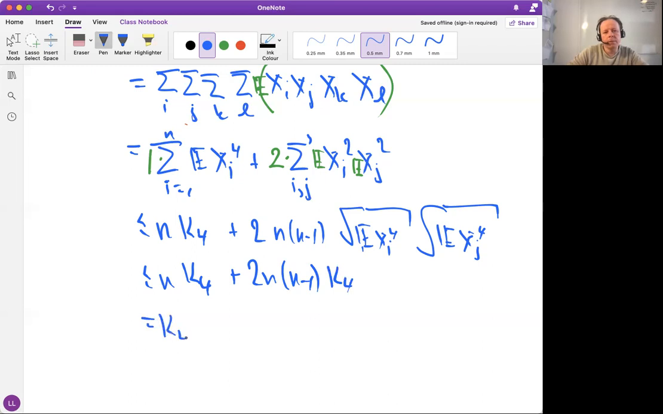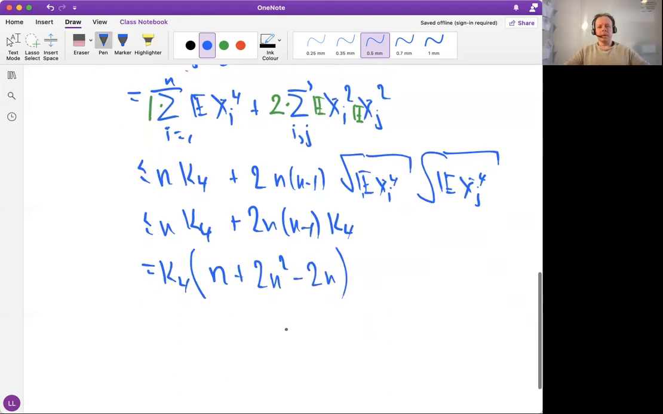What do we get? We get K4 n plus, let's see, maybe this 2 should be 3, but if it's 3, we can correct it later. Let's believe that it's 2 now, so let's not worry about it. So we have 2n squared minus 2n, and then this is less than 2 K4 n squared.